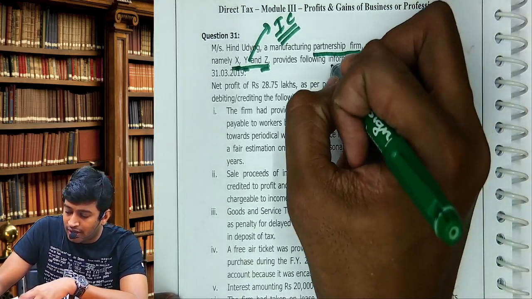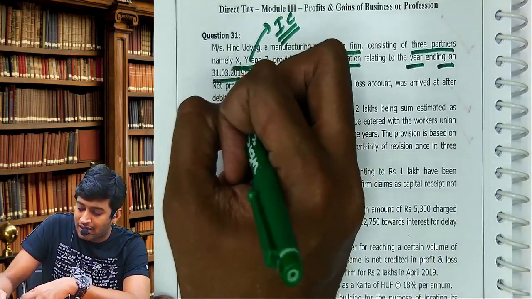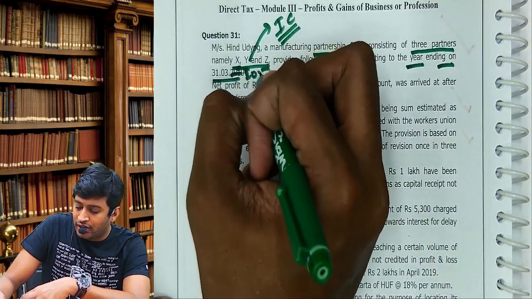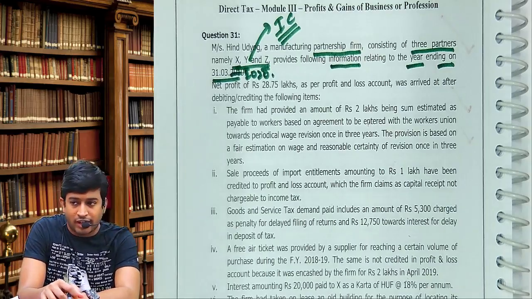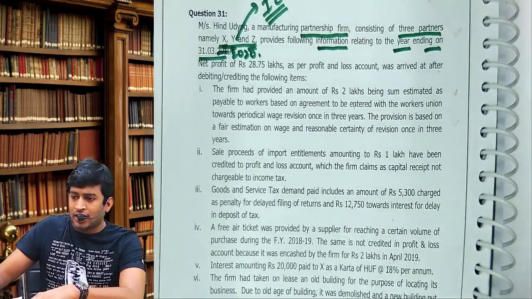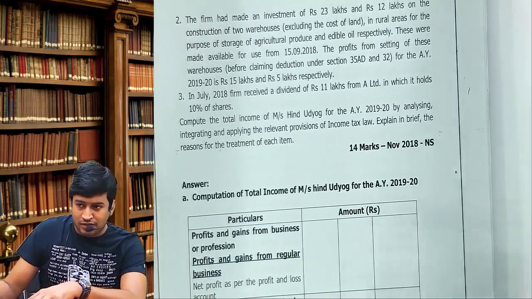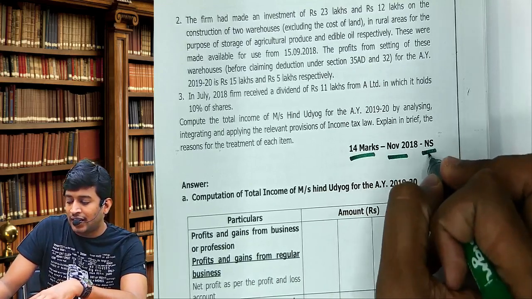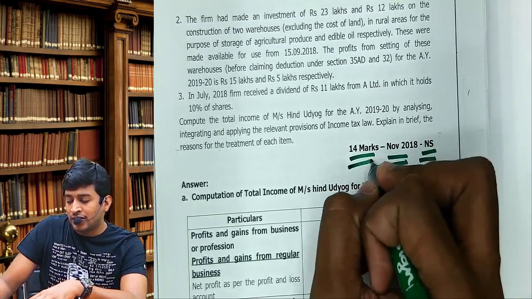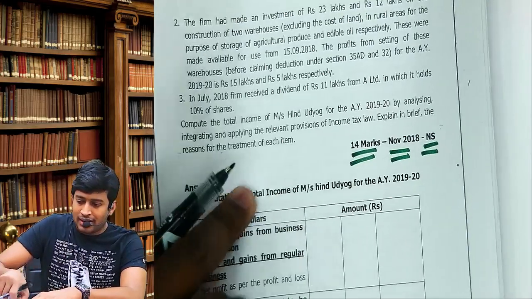Provides the following information relating to the year ended 31st March 2020. Check the next page, when was it asked? It was asked for 14 marks, November 2018, in the new syllabus. We are doing that problem now. Okay, let's start with the answer.